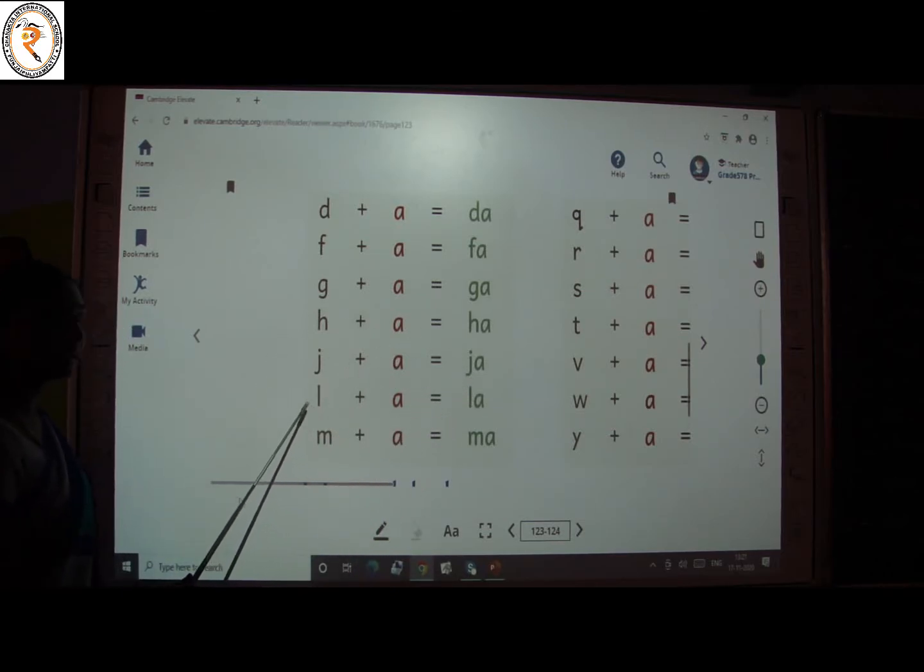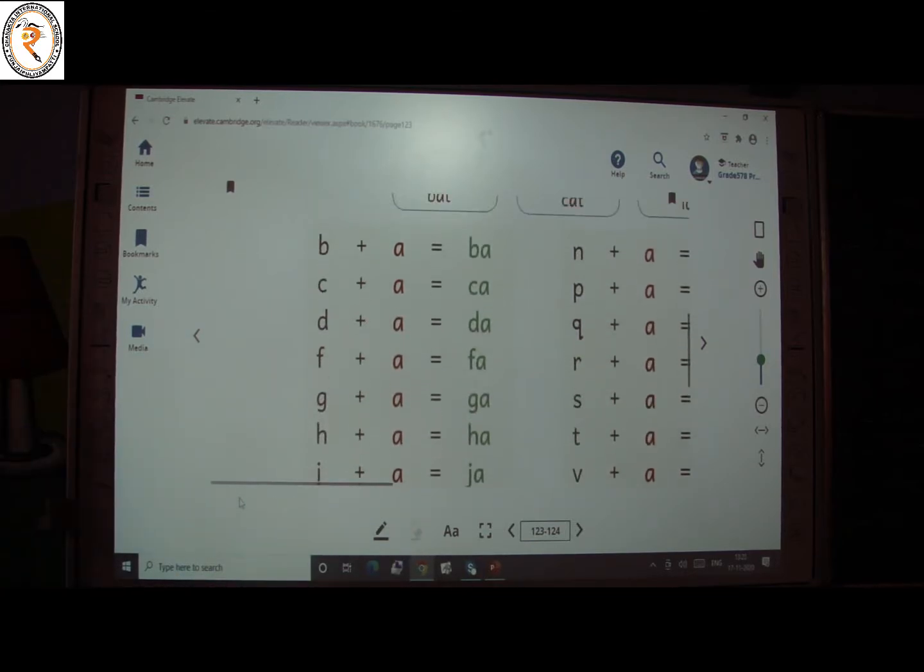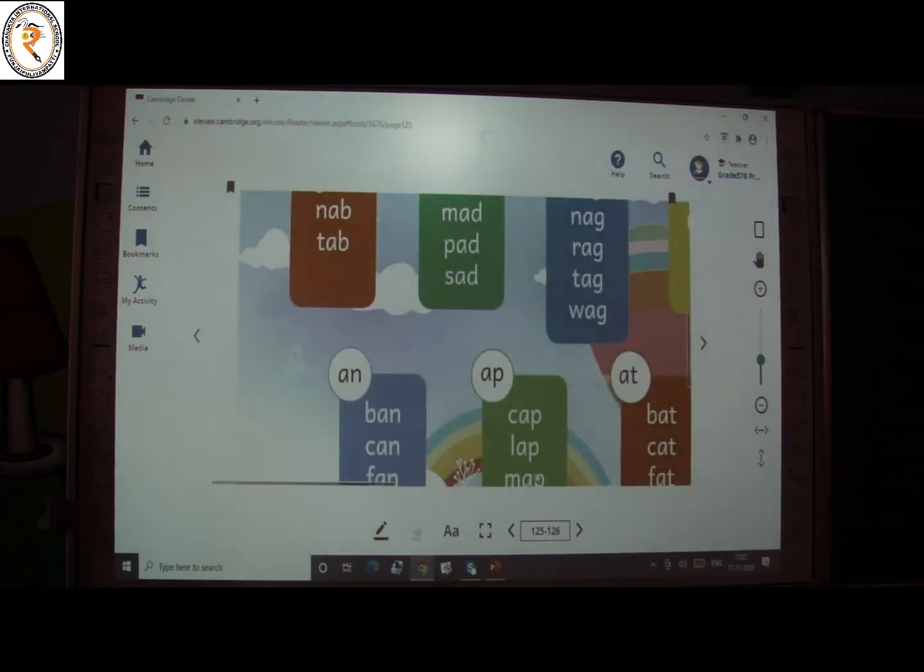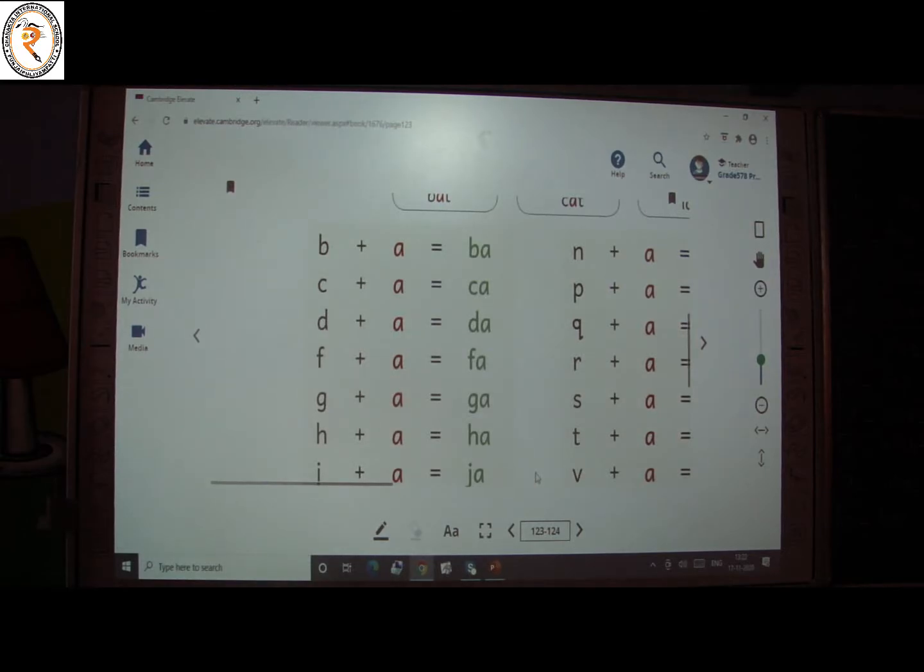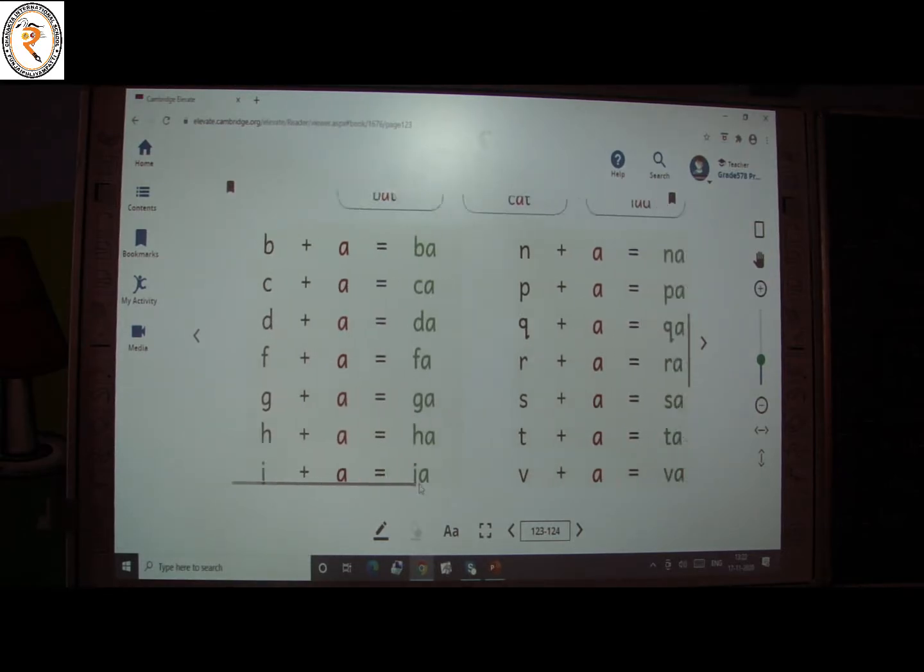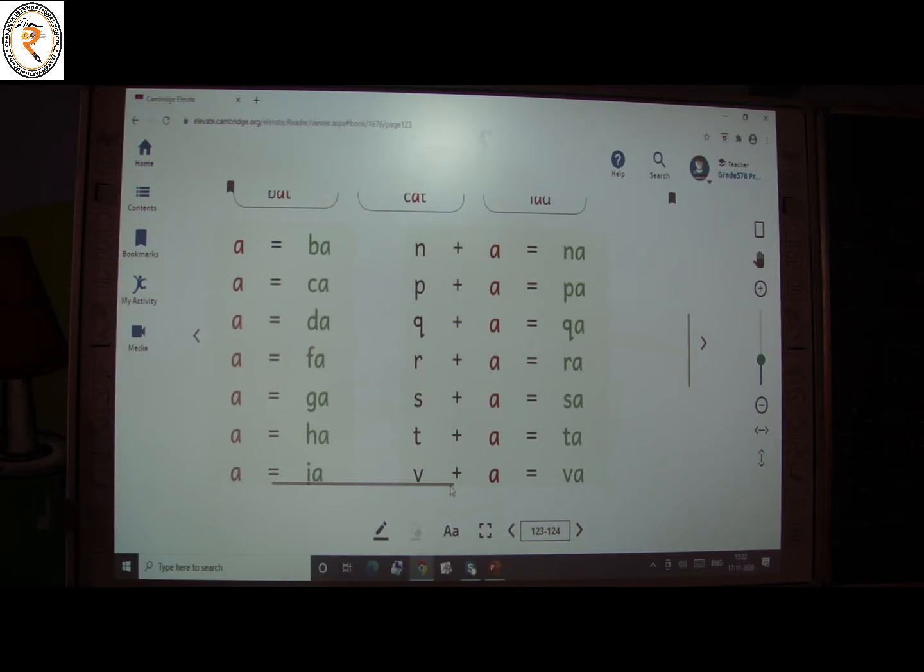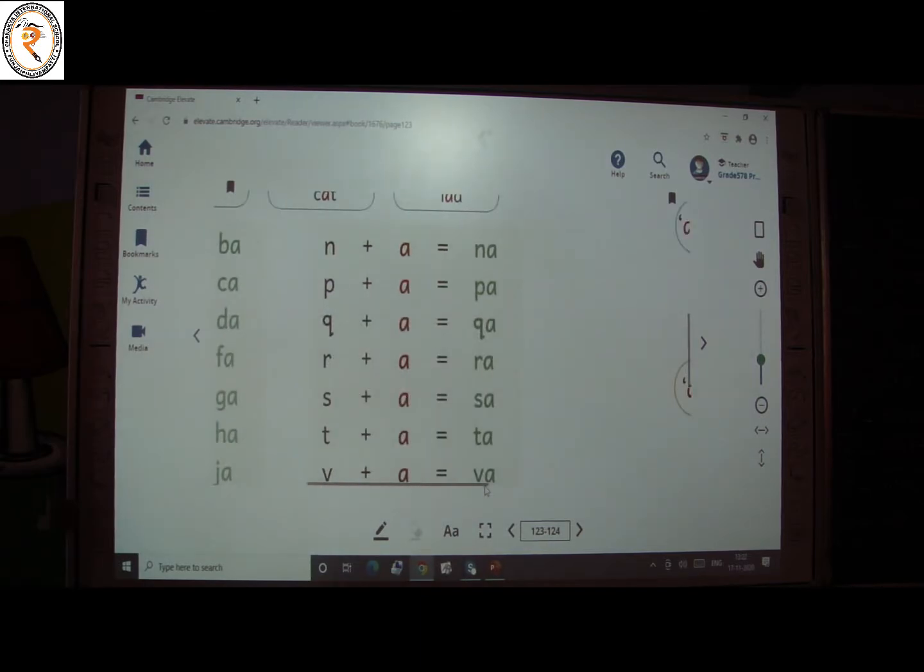What is this? Letter L that gives the sound il. Il plus A, la. This letter M gives the sound im. Im plus A, ma. Okay children, let's see some more. See here. Next we move on to the letter N.